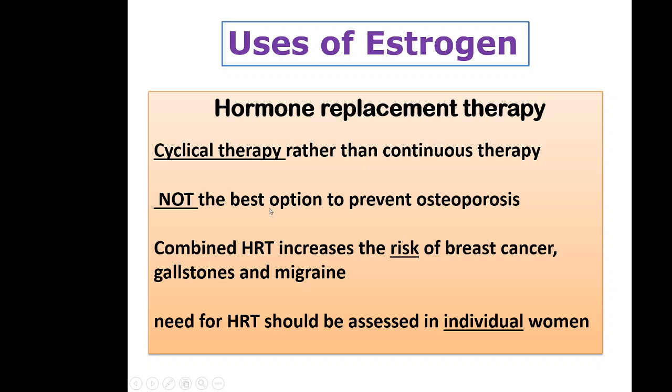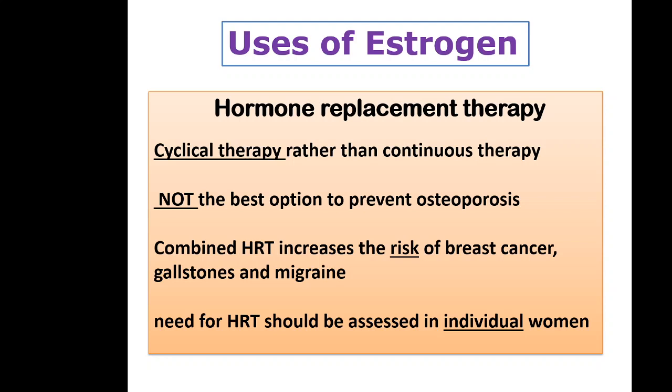Rather, each individual woman should be assessed according to her symptoms and condition, and then HRT should be given accordingly. So that is the most important use of estrogen, HRT, hormone replacement therapy, in which estrogen plus progesterone or estrogen alone is given.